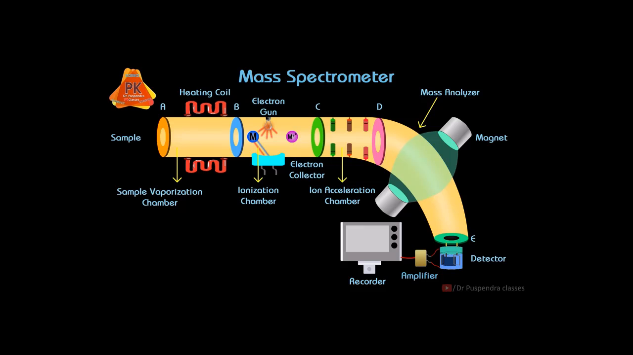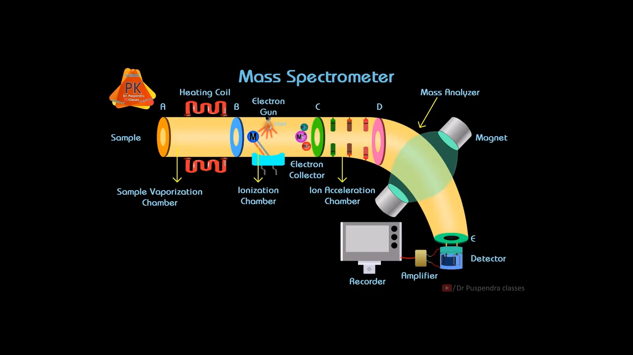Here the energy produced by the electron beam will be approximately 70 electron volts, and the ionization potential for the molecule will be approximately 10 electron volts. So due to the high energy, the M+ ion will also convert into fragment ions, that will be M1+ or M2+, etc.